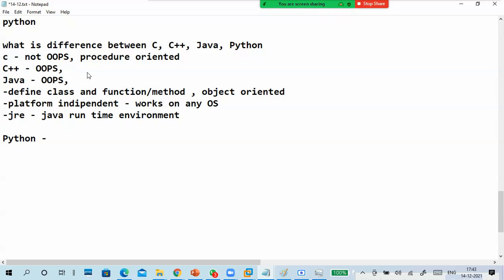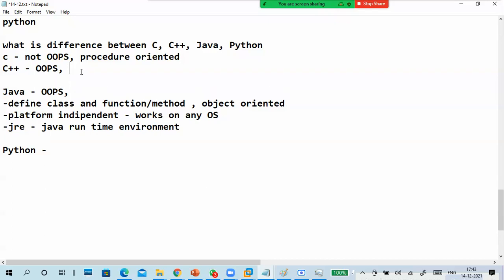But C and C++ both are not platform independent.